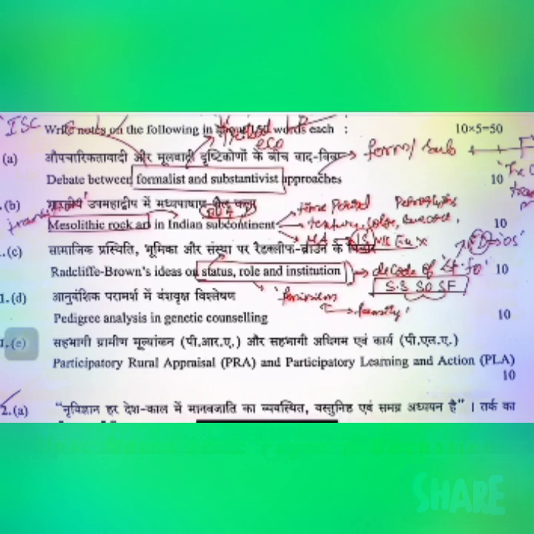And moving on to the next question, that is pedigree analysis in genetic counseling. And here we can talk about Harper's understanding of genetic counseling, because this is part of your 9.4 section B, right? 9.4 with respect to your physical anthropology. Now you can talk about Harper's understanding of genetic counseling, and talk about how it is a process in which you bring in awareness about the inheritance of diseases, about the threat perception that is existing with respect to the inheritance of different diseases.